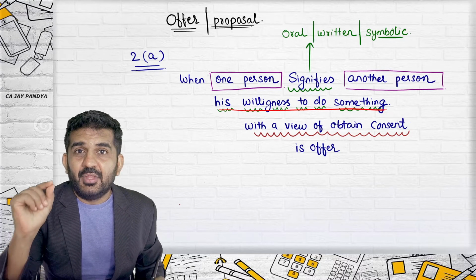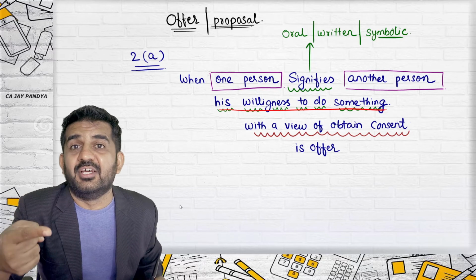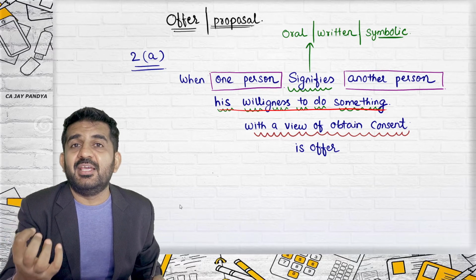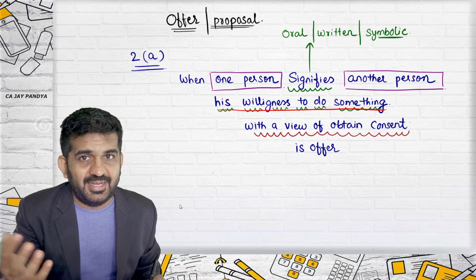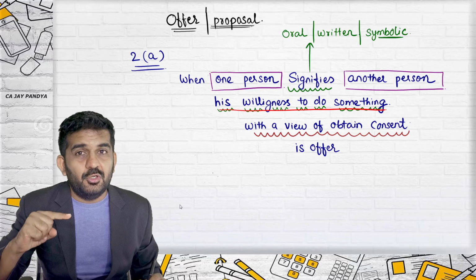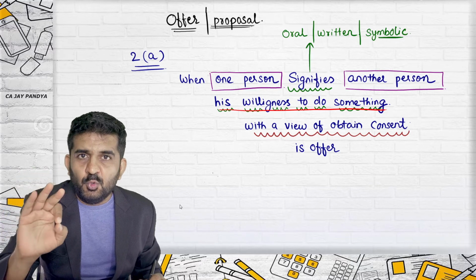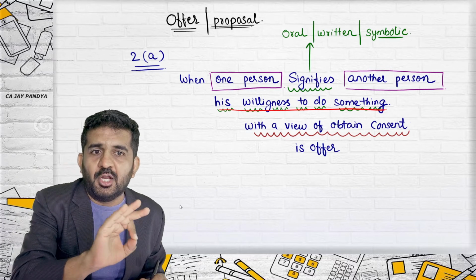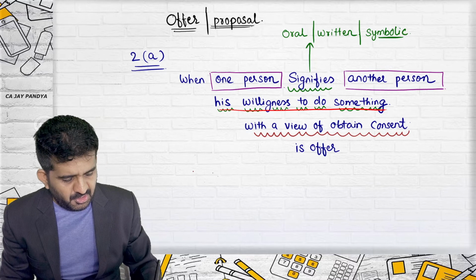Means I should be asking you and not ordering you. I should be asking for your consent. Consent in Hindi is marji. So you should be willing to do that with a view of obtaining your consent. So this becomes,